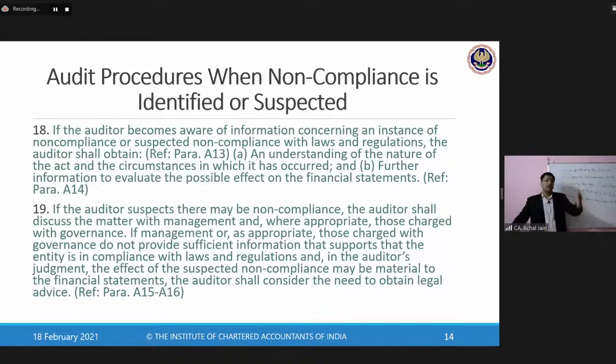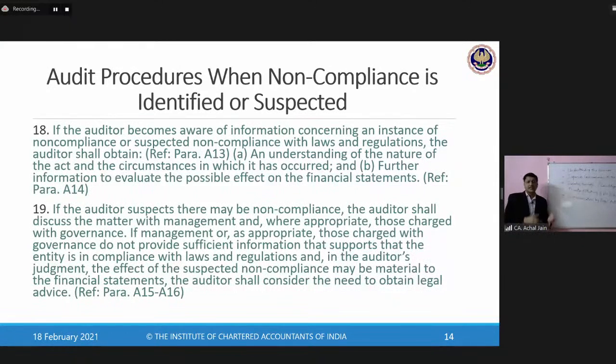And many of the penalties may get communicated many years later. So this is something which is commonly seen. Now, therein it becomes important on the part of the auditor to assess carefully about the likely impact.